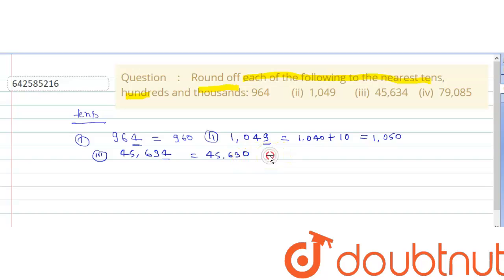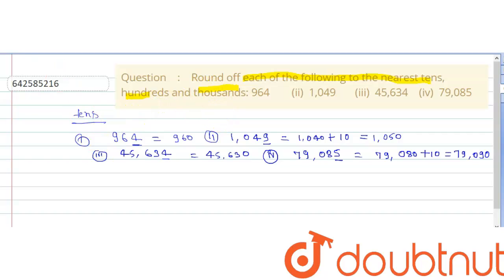Our next number is 79,085. Rounding it to the nearest tens, we look at the last digit, which is 5. So after rounding off, it will give 79,080 plus 10, which is equal to 79,090. So after rounding off, it will give 79,090.